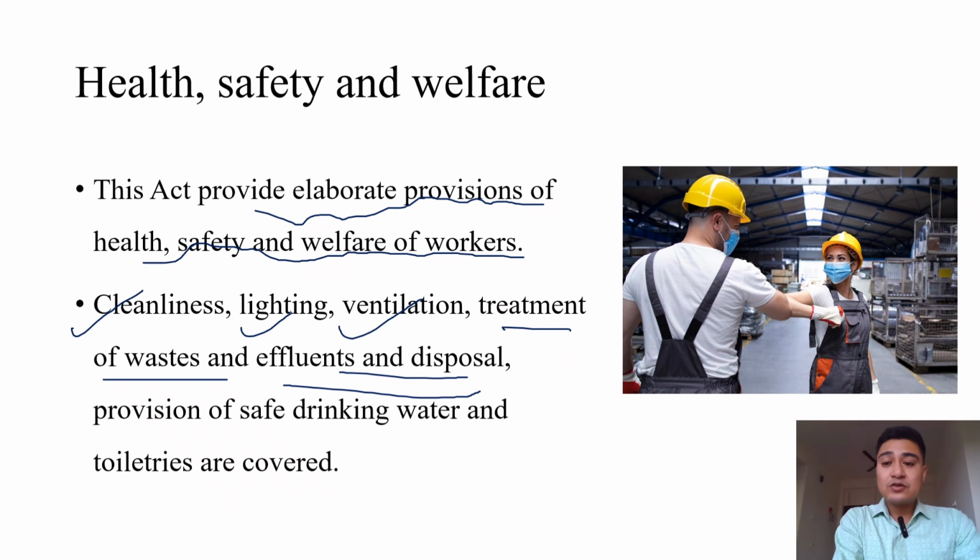This act also ensures that safe and wholesome water is provided to the workers. And in case of summer season, the provision of cool drinking water should also be available for the workers. Lastly, this act also gives guidelines for urinal and toilet facilities for the workers.